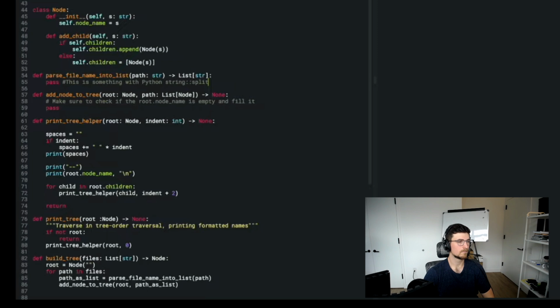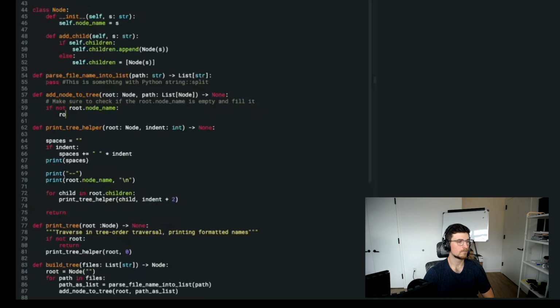So let's see, how exactly do I want to do this? So if not root.node_name, root.node_name is equal to path[0], because I shouldn't be passing it an empty path. I'm always getting some kind of path. Okay, so that's just getting that out of the way.